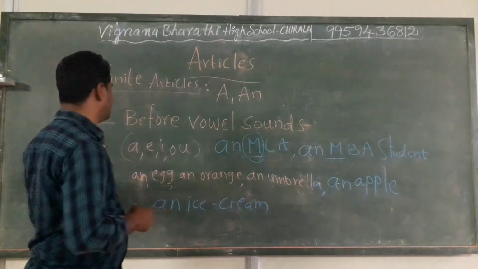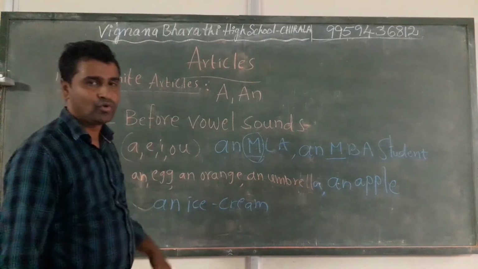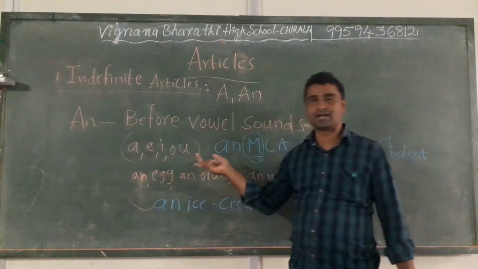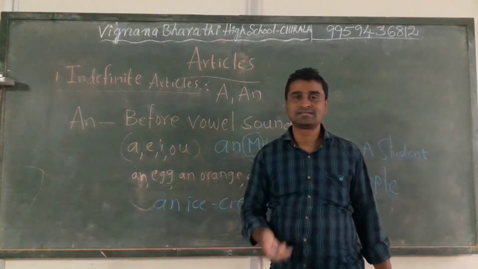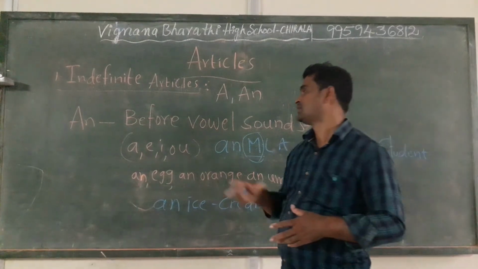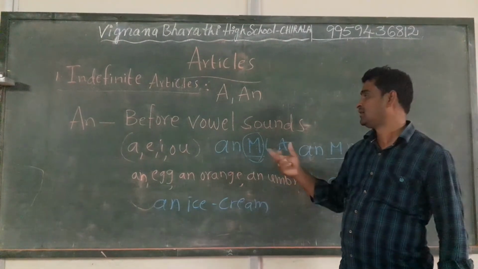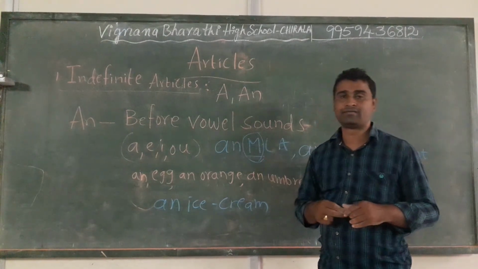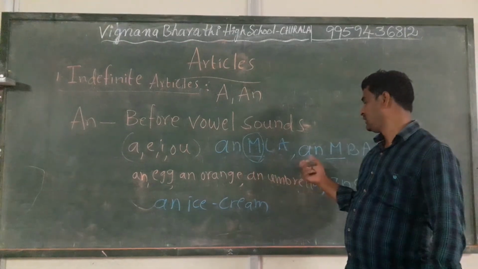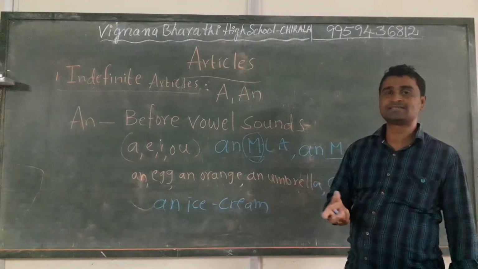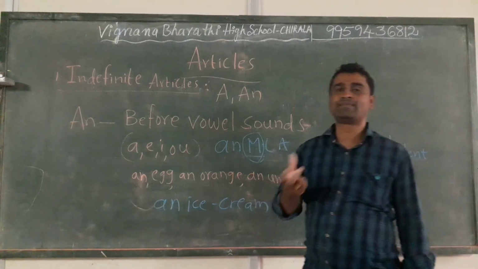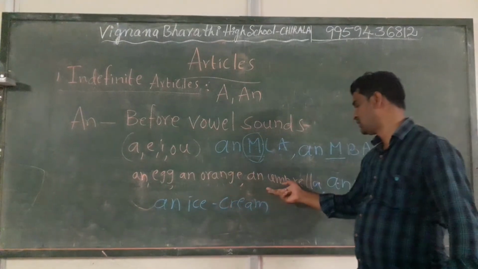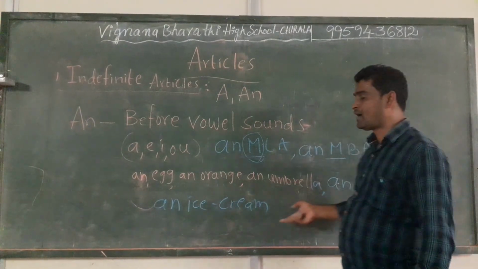And in the case of "an", we use "an" before vowel sounds, which means the word starts with a vowel and the pronunciation is a vowel, as well as in some cases the word starts with a consonant but the sound is a vowel, then we use "an", like an MLA, an MBA student. In other cases, if the word starts with a vowel and the pronunciation is a vowel, we use "an", like an egg, an orange, an umbrella, an apple, an ice cream.